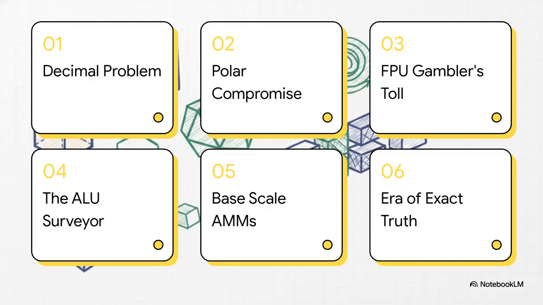So, here's our roadmap for the explainer today. First, the blockchain decimal problem. Second, OrbSwap's polar compromise. Third, the FPU gambler's toll. Fourth, enter the ALU surveyor. Fifth, base scale calculus AMMs. And finally, number 6, the era of exact truth.